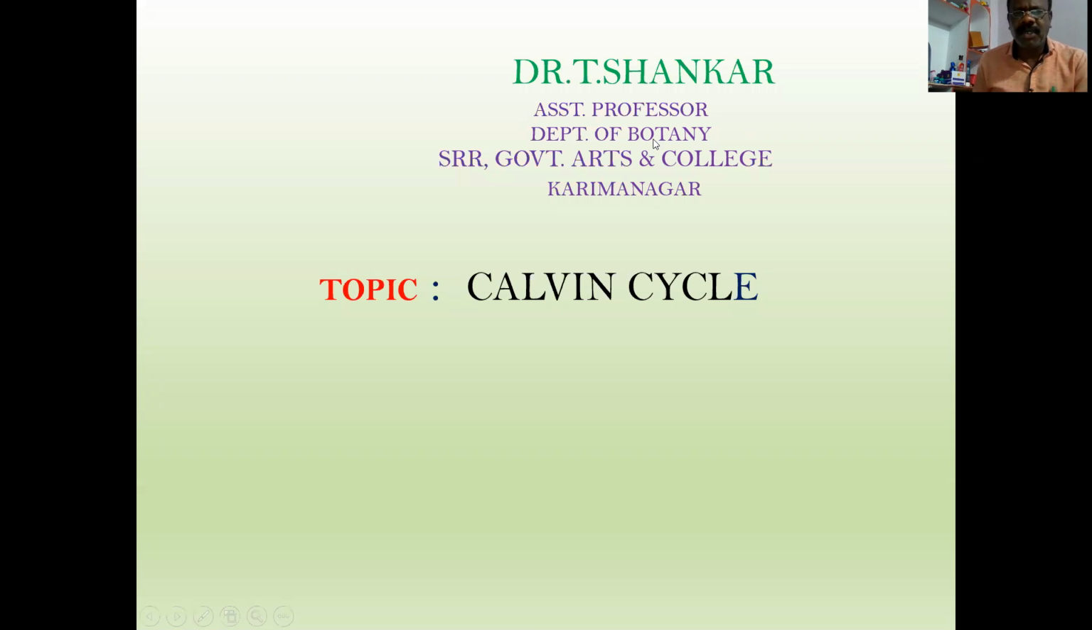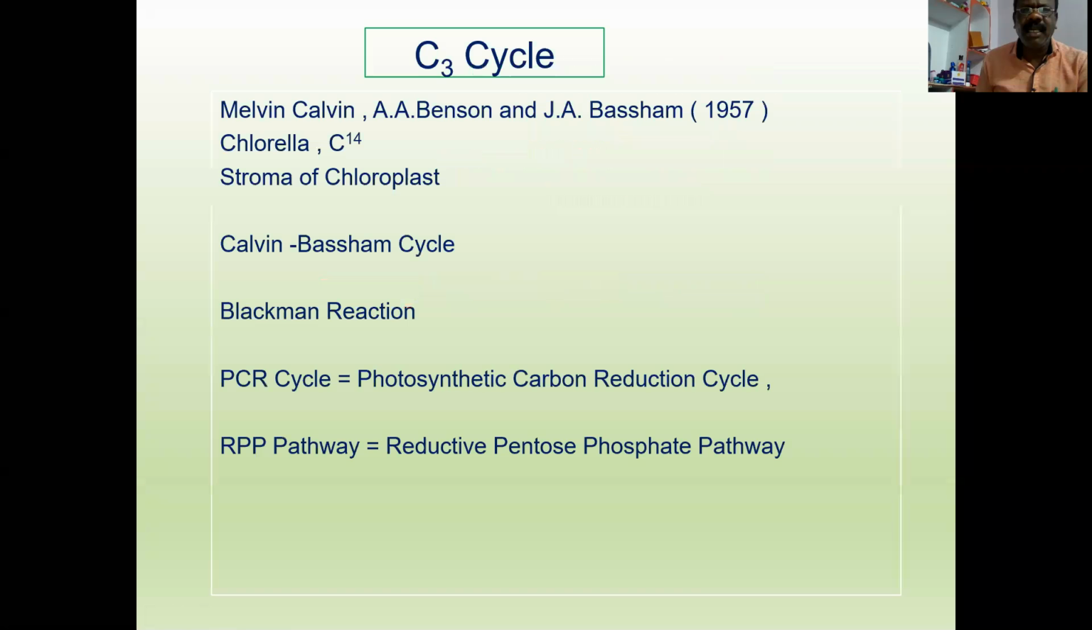Today I will discuss with you the Calvin cycle. Calvin cycle is also known as C3 cycle. This cycle was discovered by Melvin Calvin, A. Benson, and J. A. Bassham in 1957 in Chlorella, which is an alga, by using C14 carbon. For their work, they were awarded the Nobel Prize in 1961. This cycle occurs in the stroma of the chloroplast.